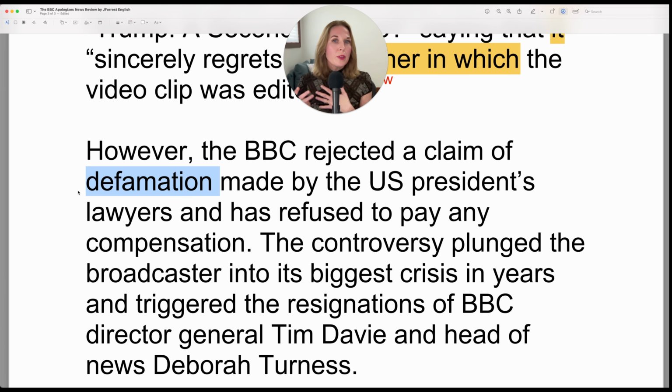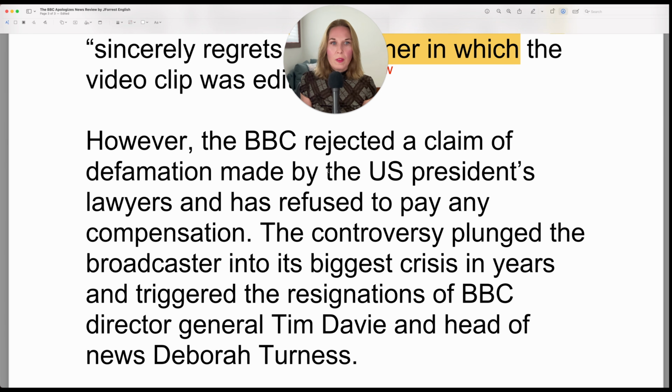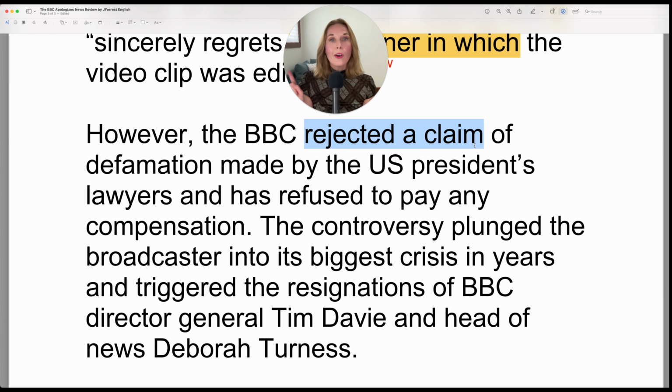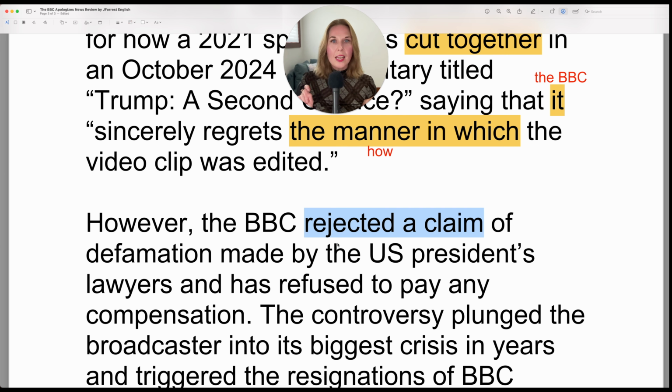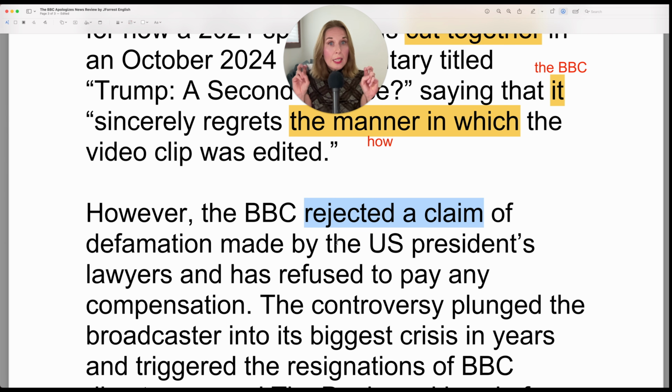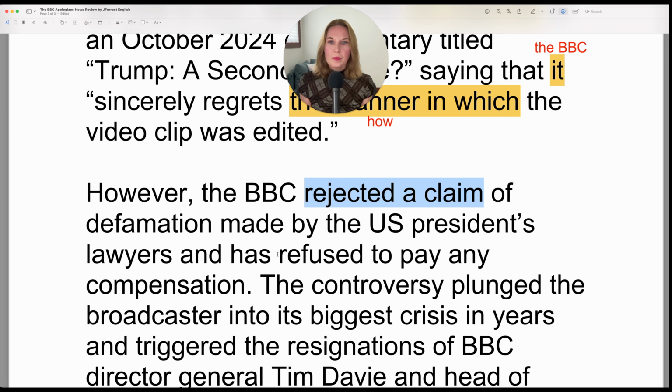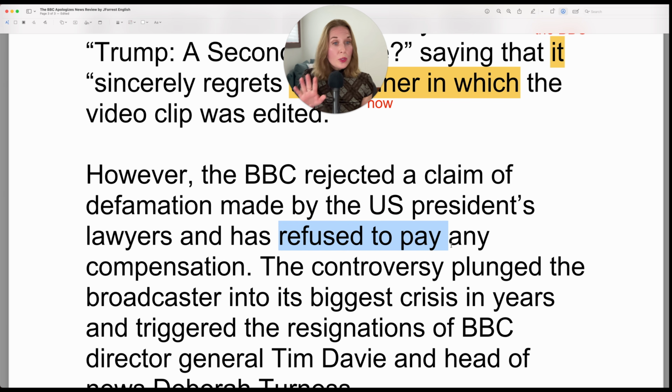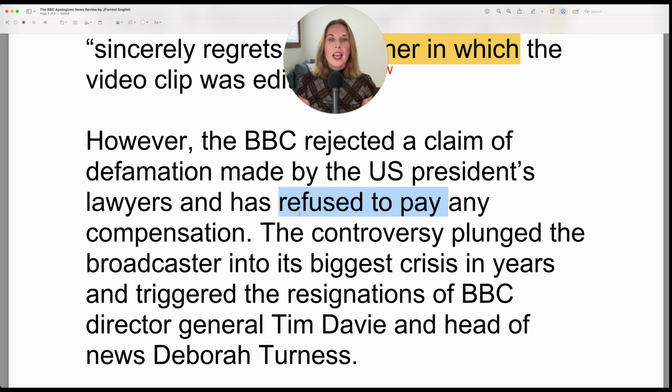And if their reputation is harmed, then they have some sort of negative consequences because of that. So that would be a legal issue called defamation. But they rejected it. So they said, no, yes, we made this editing mistake, but no, there was no legal defamation. And they've refused to pay. So we will not pay. Of course, refuse. And has refused to pay any compensation.